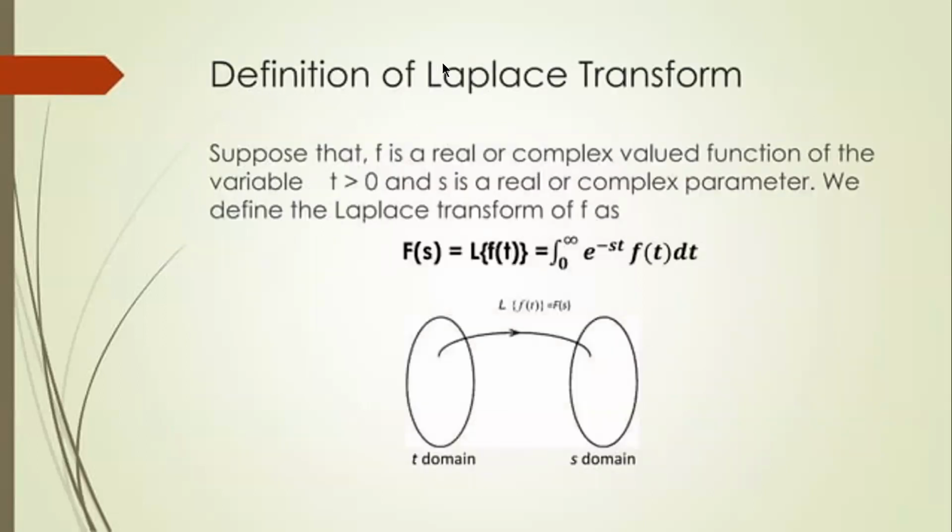The definition of Laplace transform. Suppose that f is a real or complex valued function of the variable t greater than 0 and s is a real or complex parameter. We define the Laplace transform of f as F of s equals L of f of t, which is given by the integral from 0 to infinity of e power minus st f of t dt. If you see the figure, you can easily understand this formula. t is the time domain and s is the frequency domain, and it is given by L of f of t equals F of s, where F of s is the integral from 0 to infinity of e power minus st f of t dt.